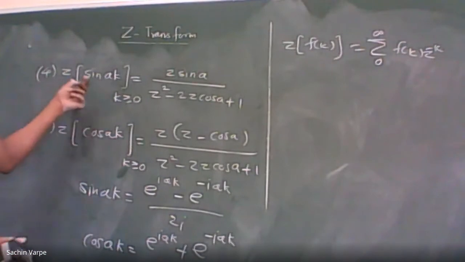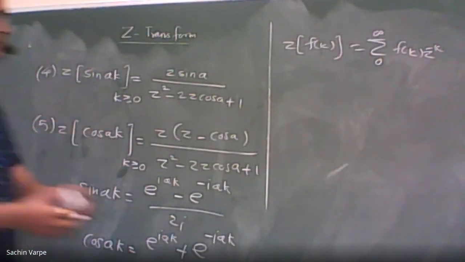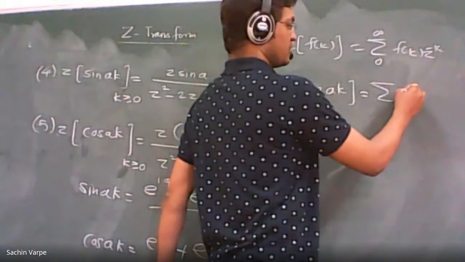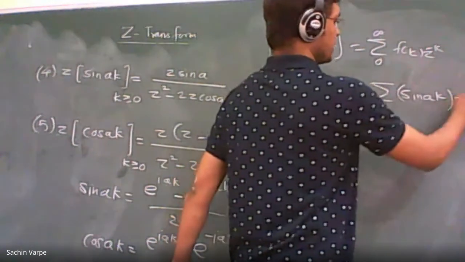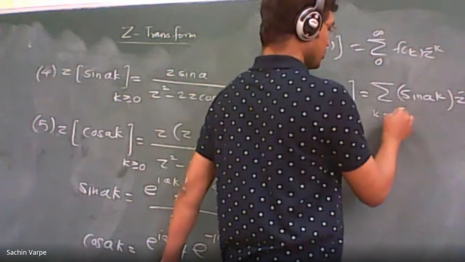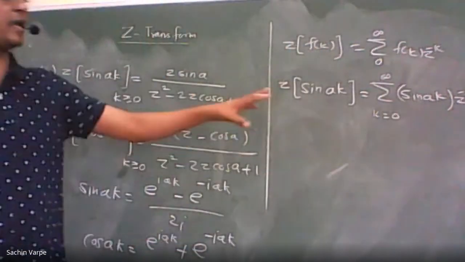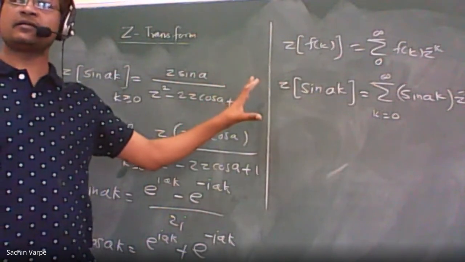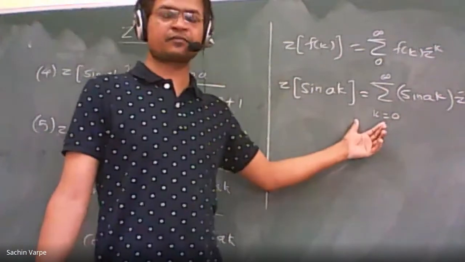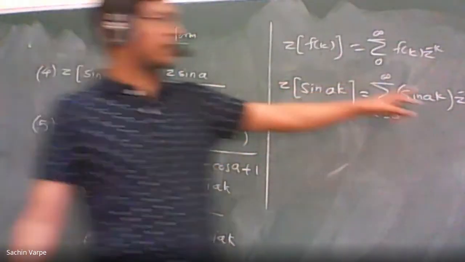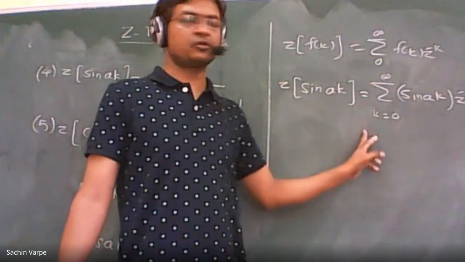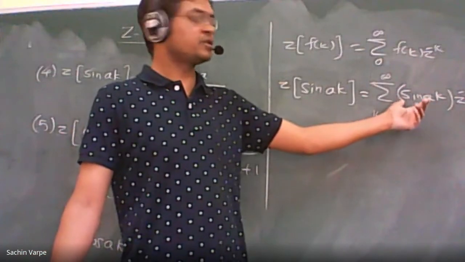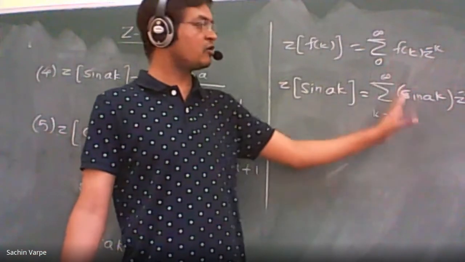And if you want to prove the Z transform of sin ak, then Z transform of sin ak will be the summation of sin of ak z raised to minus k, where k varies from 0 to infinity. For k equal to 0, sin 0 is 0. For k equal to 1, sin a. For k equal to 2, sin 2a, sin 3a, and so on. That depends on the value of a, and that will not give the formula directly.